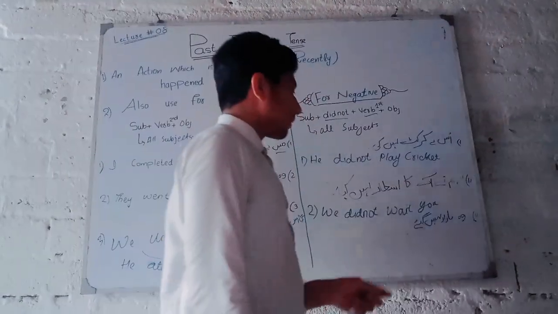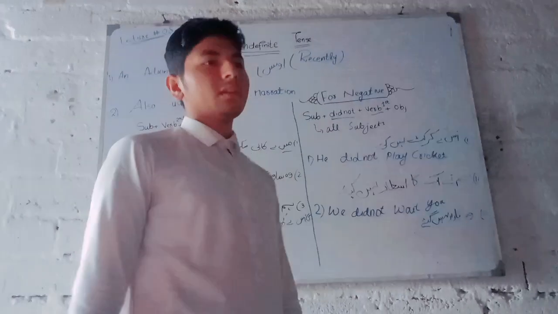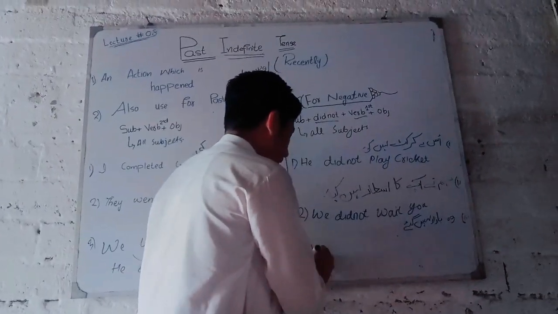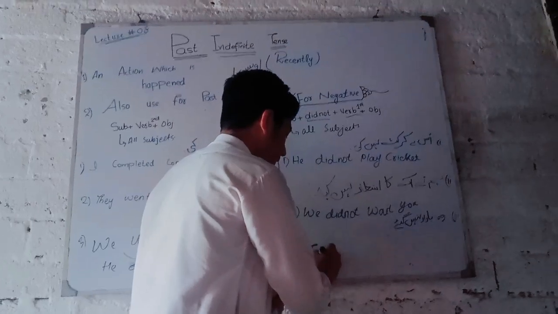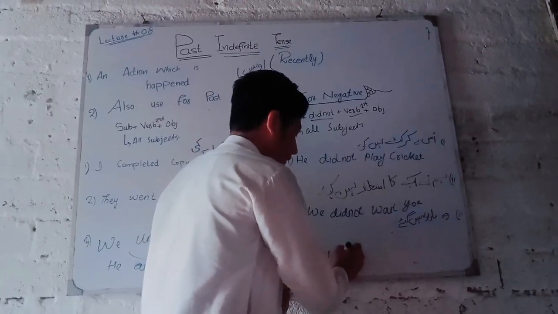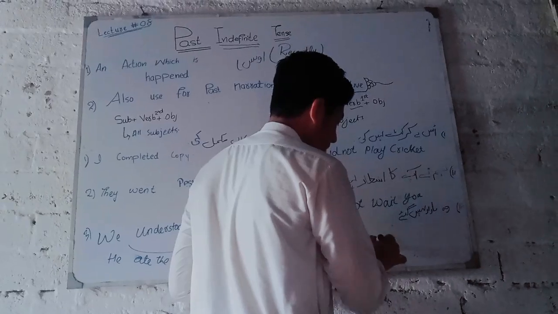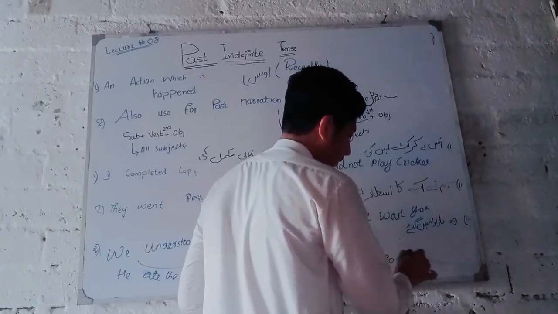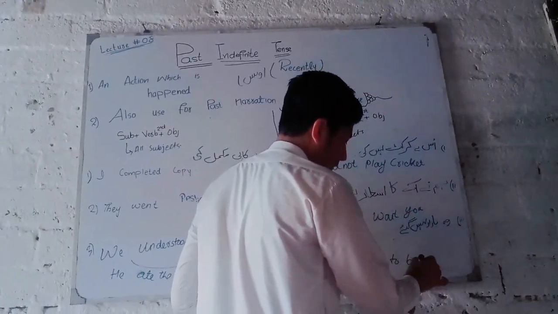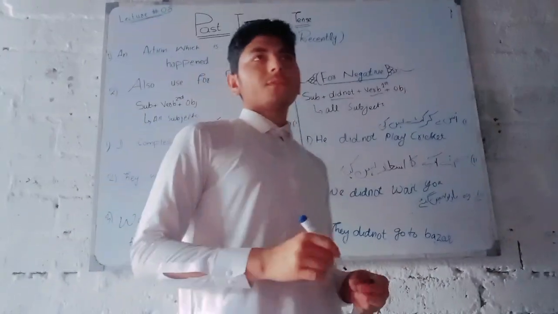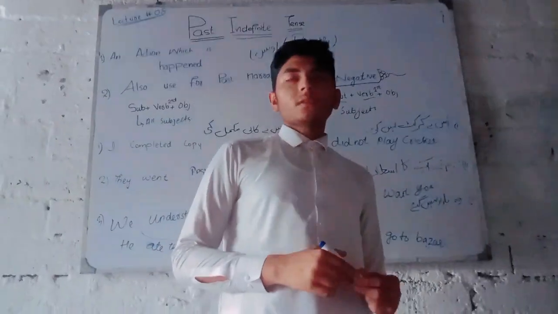If I tell you the next example, "वो बाजार नहीं गए", so they did not go to bazaar. So this is the negative sentence of the past indefinite sentence.